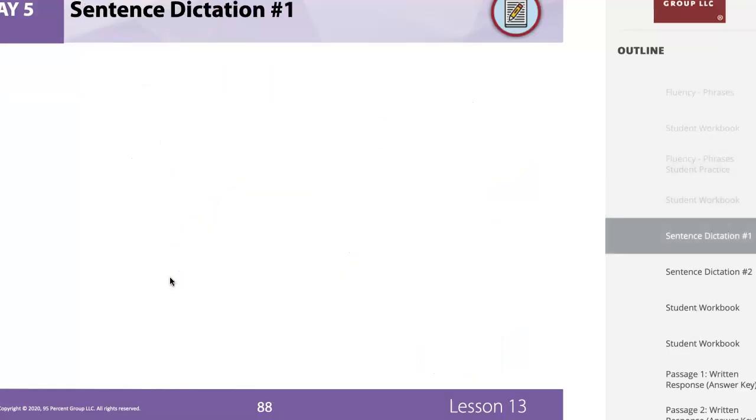Now, on your paper, you have 2 sentence spots. And I am going to read the sentence 3 times and 3 times only. Please make sure that your sentence has a capital letter to start with and a punctuation mark at the end. Especially on your spelling test, guys. Make sure that you're doing that, or those are points you're getting counted off or deducted. That's one of our words this week. You will get points deducted if you do not have a capital letter or a punctuation mark. Okay, here we go.